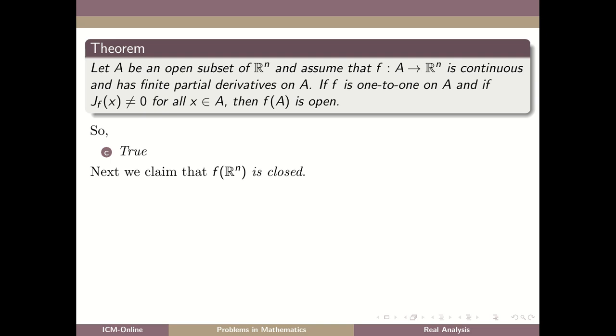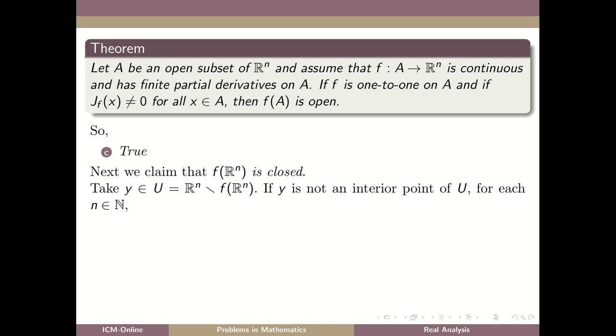Next, we claim that the image f of Rn is closed. Take y from U, which is the complement of the image. Suppose y is not an interior point of U. Then for each integer n in N, there exists a point xn in Rn with f of xn belonging to B of y, 1 by n, which is the ball centered at y and having radius 1 by n.